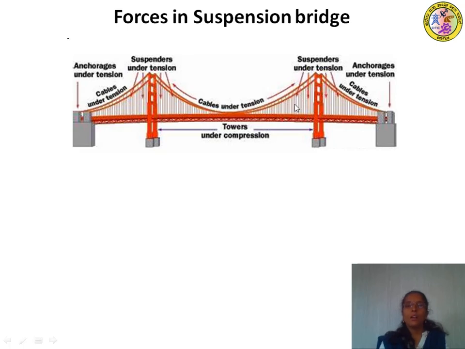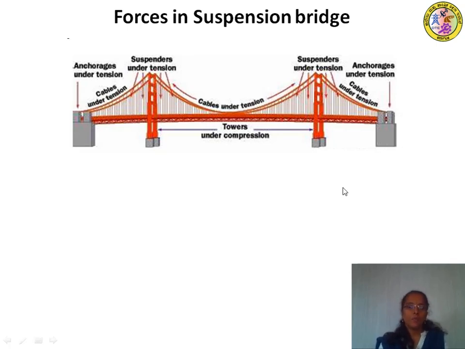The suspension cable carries this load, and in turn transfers the load to the tower as well as to the anchor cable. The tower transfers the load to the foundation and hence to the ground, whereas the anchor cable transfers its load to the anchorages and then to the ground.